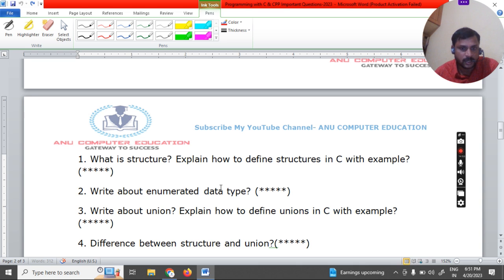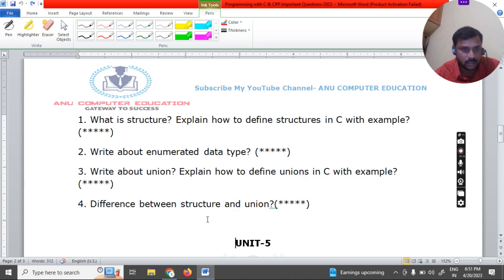The next concept is enumerated data types. The definition, syntax, and one example program are very important questions. Next, what is a union? Union and structure are similar, but internally they have some differences. You can also get a question on the difference between structure and union. This is a very important question.